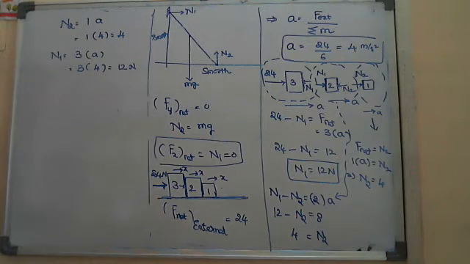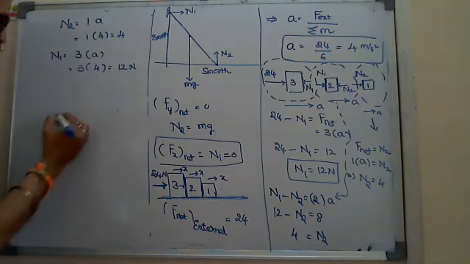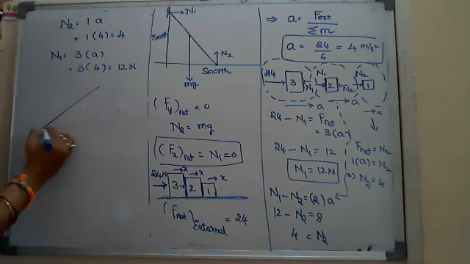Right? Here it also appeared to be easy, but the problem arises when they ask the normal reaction here, not along the horizontal. Suppose they are inclined. Suppose I ask here, this is one inclined surface.